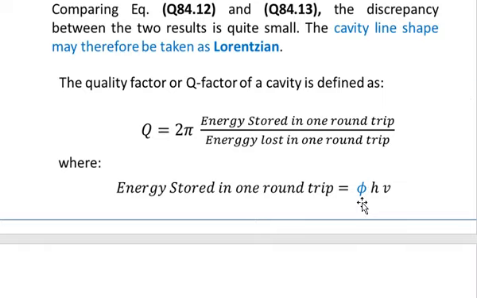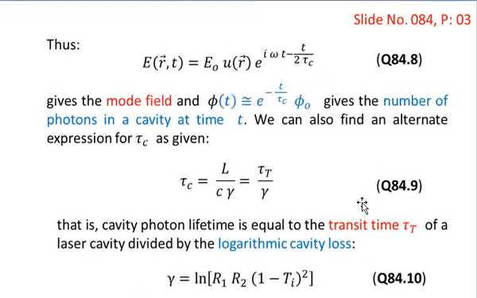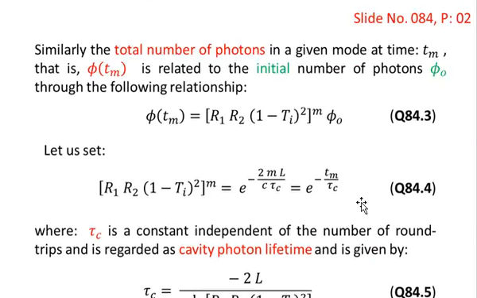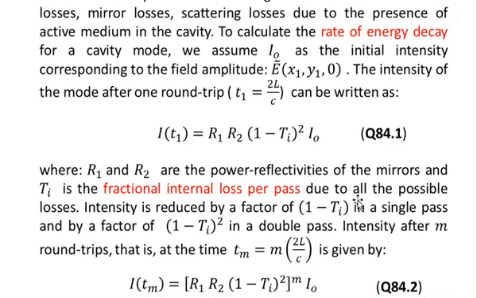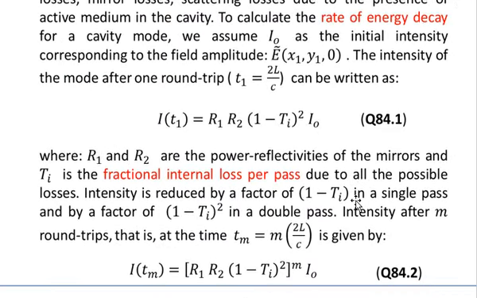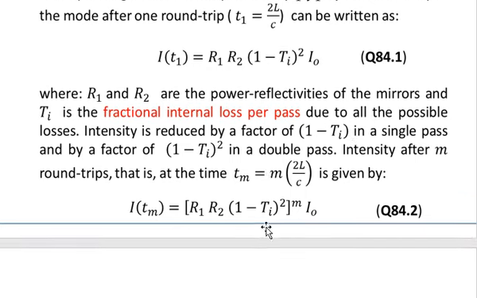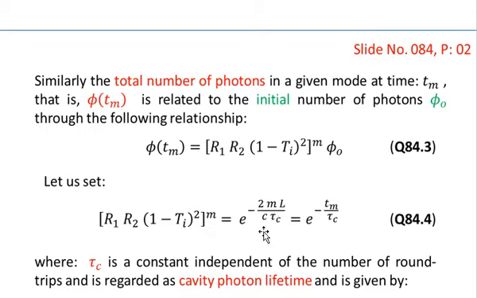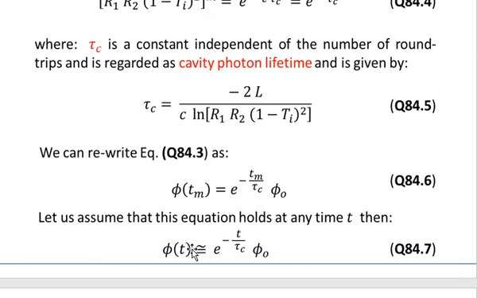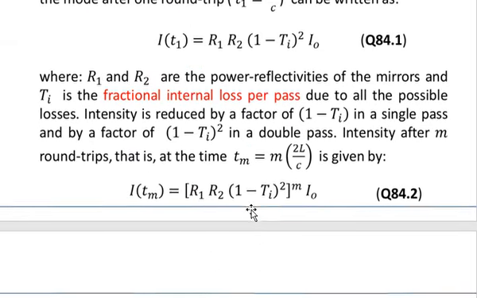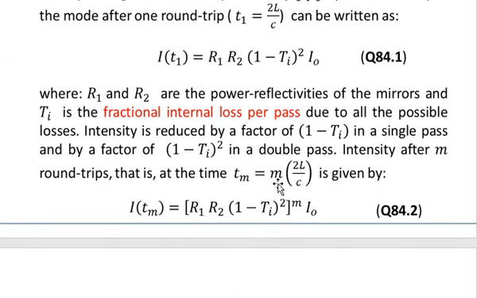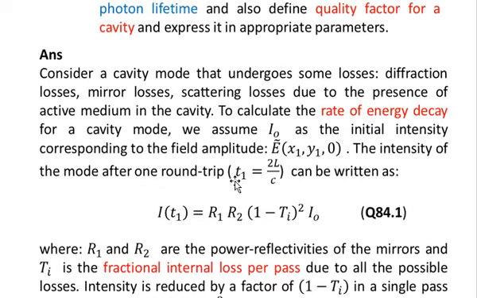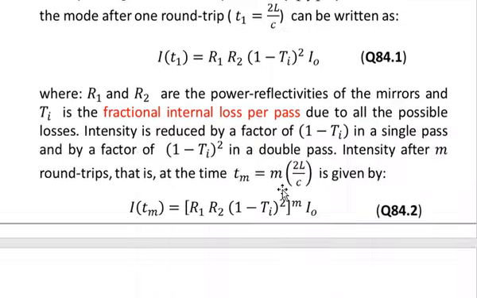And we have defined phi for one round trip in one of the previous slides. Either you can use the relationship given there for one round trip, or you can set the value of m equal to 1 for one round trip. You know that you have calculated the one round trip time; you can set m equal to 1 to find the time for one round trip, or equivalently it is given as t1 is equal to 2L over c.